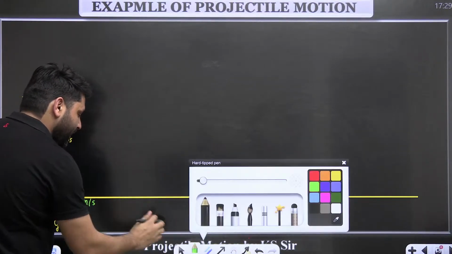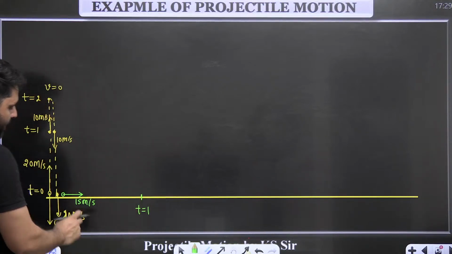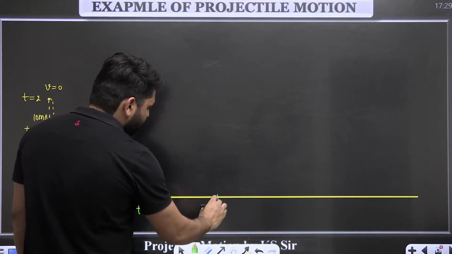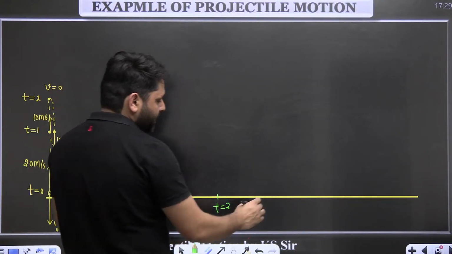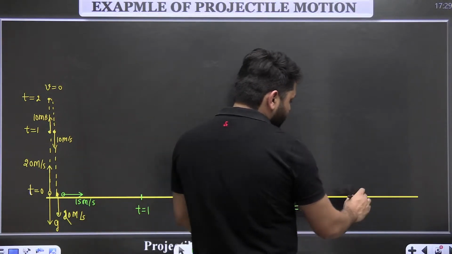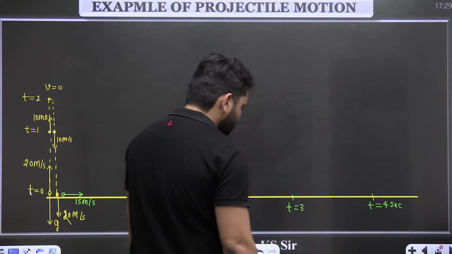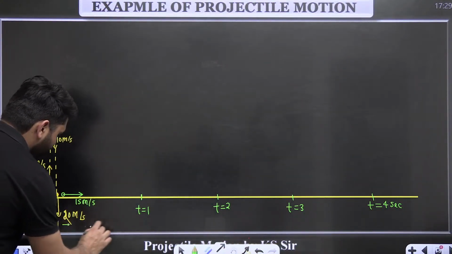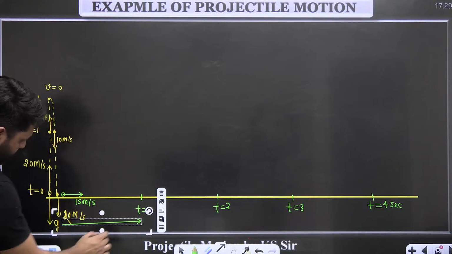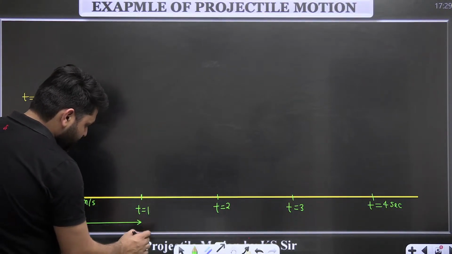So in 1 second it will travel 15 meter. At t equal to 1, the particle will cover 15 meter. At t equal to 2, the particle will cover again 15 meter. At t equal to 3, again 15 meter. And at t equal to 4, again 15 meter. So the distance traveled in each second will be 15 meter in this case.